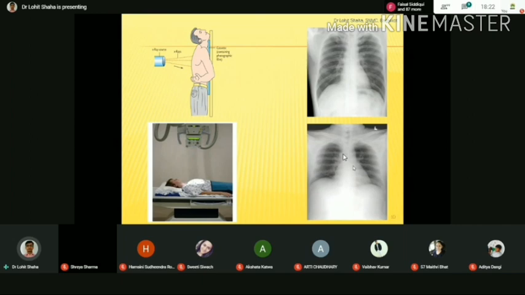Because I have told you, the antero-posterior view shows the posterior structures very clearly, and the posterior anterior view shows the anterior structures very clearly. Is it clear? Okay. This is the lateral view, and this is how the image looks in the lateral view.